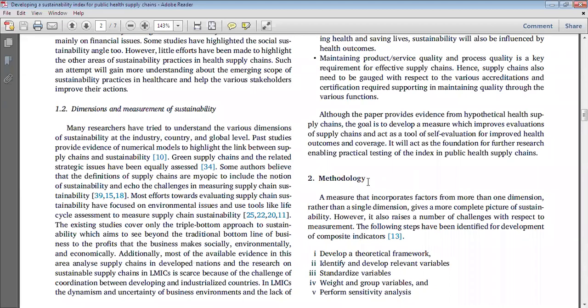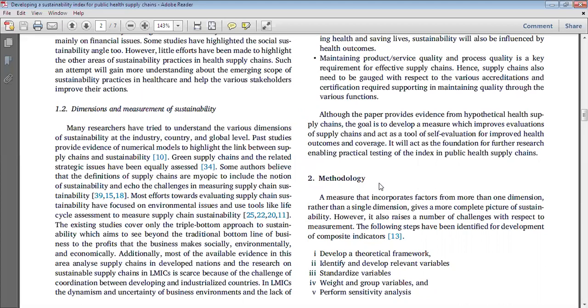But my personal suggestion is that whenever you write your own paper, you should have a section on the literature review, because that is the standard practice. If you do not have a separate literature review part, then the reviewer may ask you to do the literature review part.